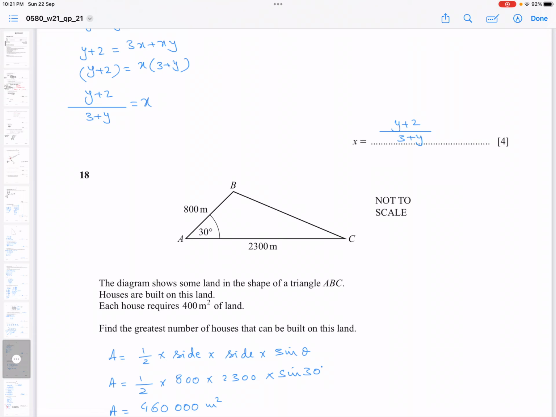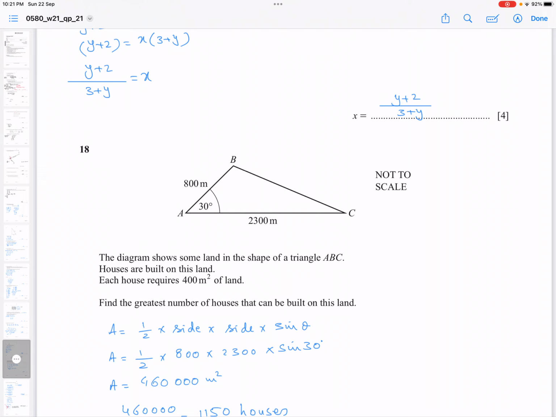So for the area of this type of included angle triangle, a formula is used: A equals 1 over 2 into side into side into sine of theta. In the books, some people say 1 over 2 ab sine theta, where a and b mean the lengths of the sides given.